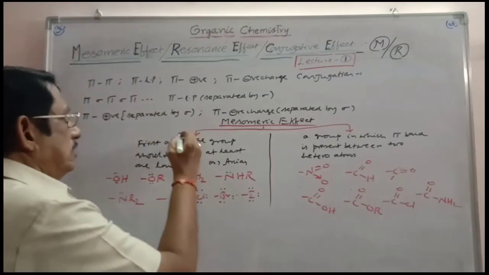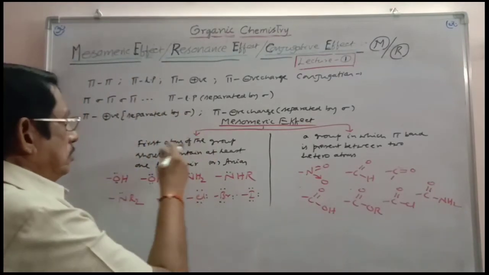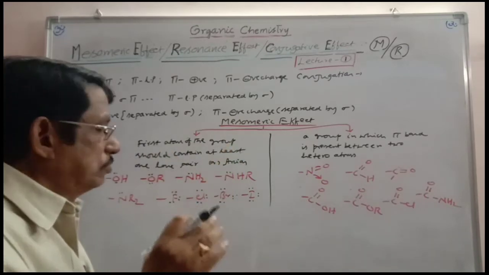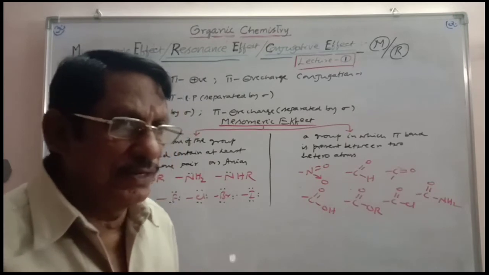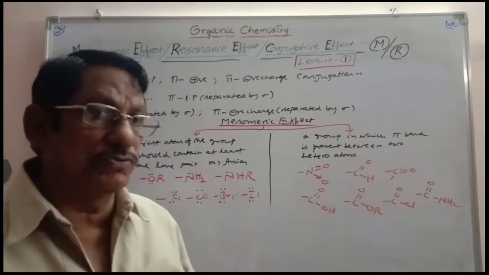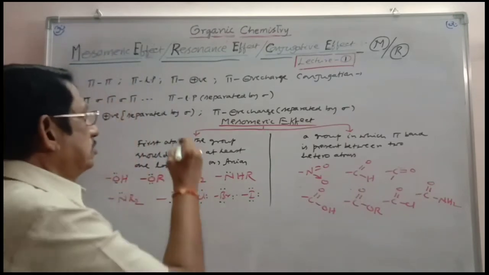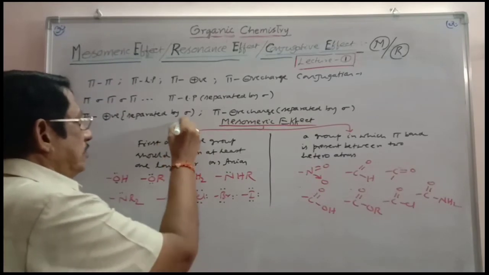One is plus M. The first atom of the group should contain at least one lone pair, or the atom itself should contain at least one lone pair. Then all these will be releasing the electron cloud towards the unsaturated carbon, and so these come under the category of plus mesomeric effect.